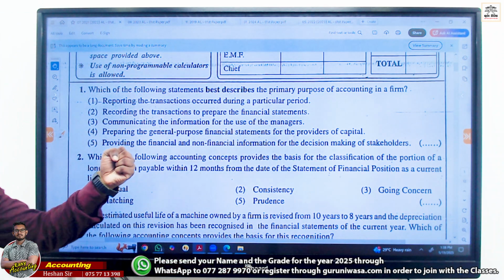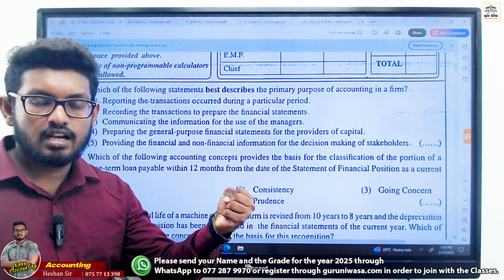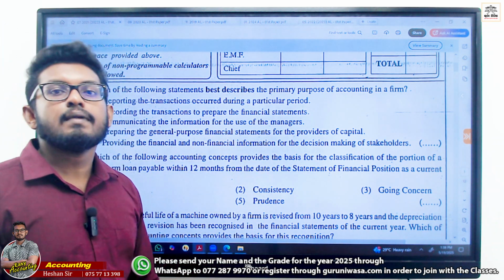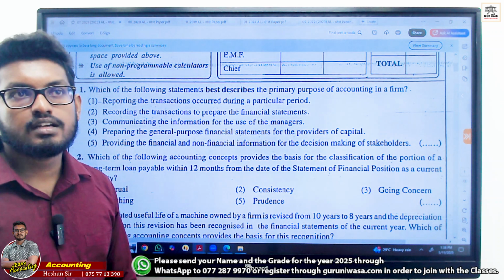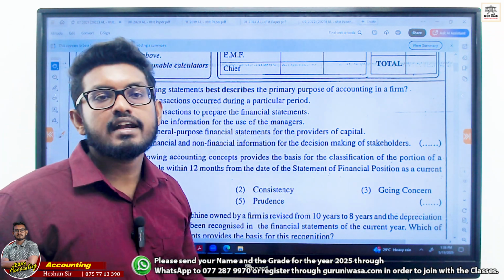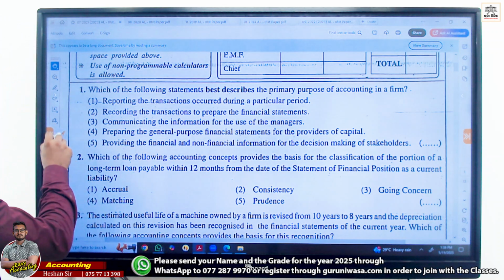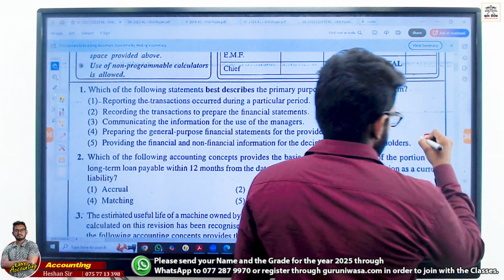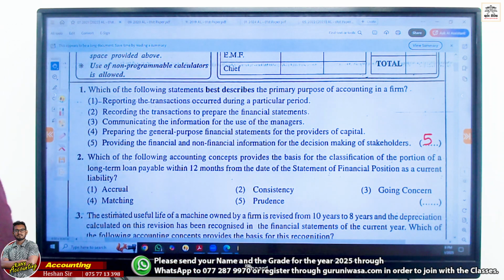Financial things are provided by the accounting. Financial and non-financial things are provided by the manager. These two are provided for stakeholders for their decisions. The best answer we can go with is number 5.